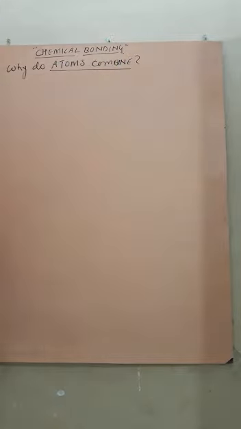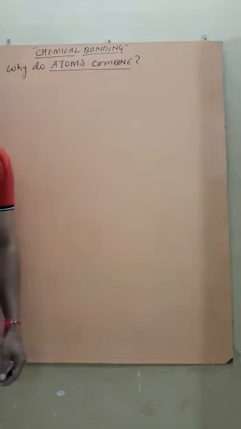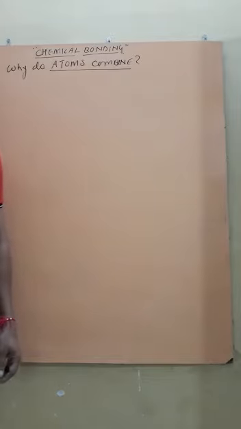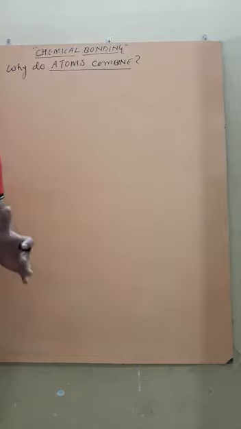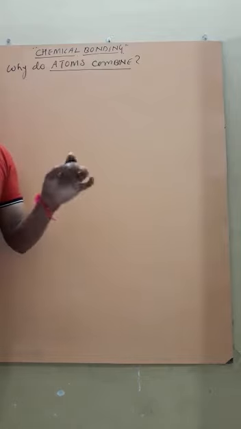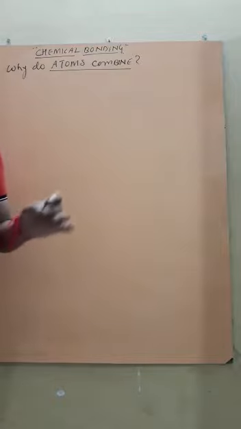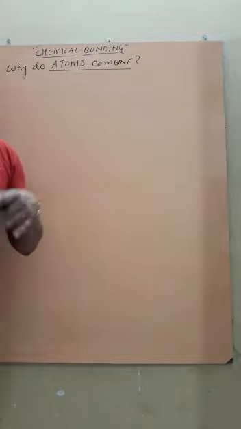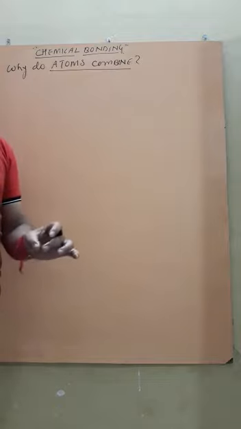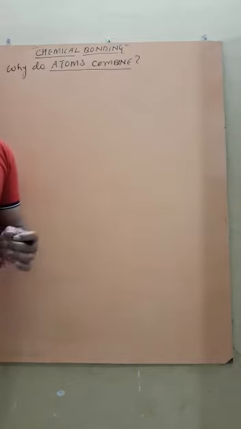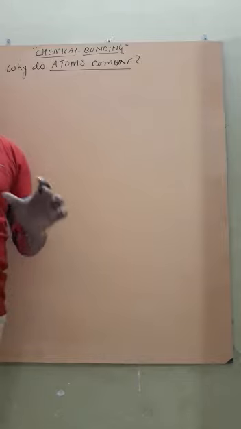Students, most of the elements of our periodic table, except the 18th group elements, that is inert gases, all other elements, if we see their configuration, we observe that the valence shell of atoms of most of the elements does not have a complete octet or duplet. That is, the valence shell has an incomplete configuration.